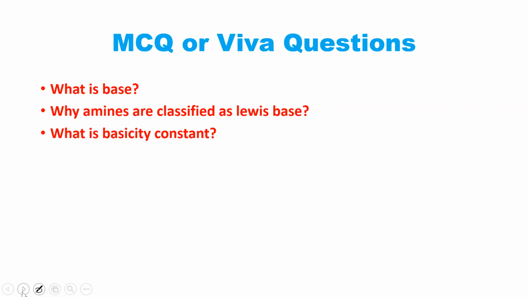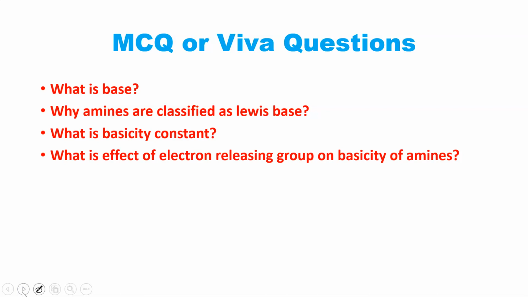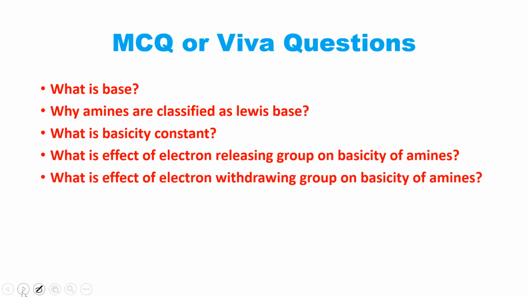What is the basicity constant? As we have defined, it is the value of Kb. And what is the effect of electron releasing groups on the basicity of amines? As electron releasing groups are attached, the basicity of the amine will increase, because electrons are released towards the nitrogen. What is the effect of electron withdrawing groups on the basicity of an amine? This is the contrast question to the electron releasing group. With a withdrawing effect, the basicity will decrease. So which are the groups? As we have taken examples like the nitro group.